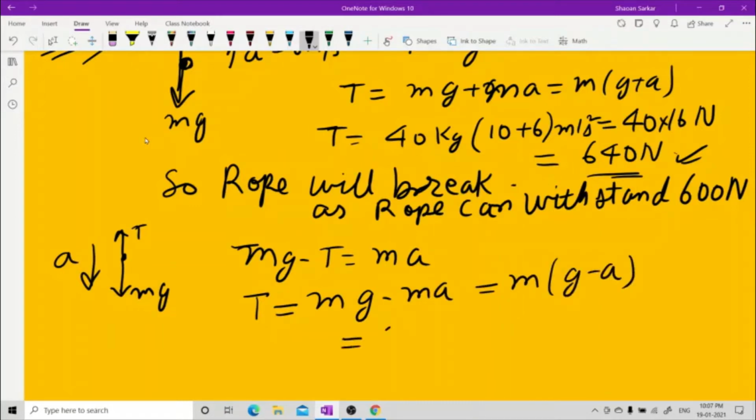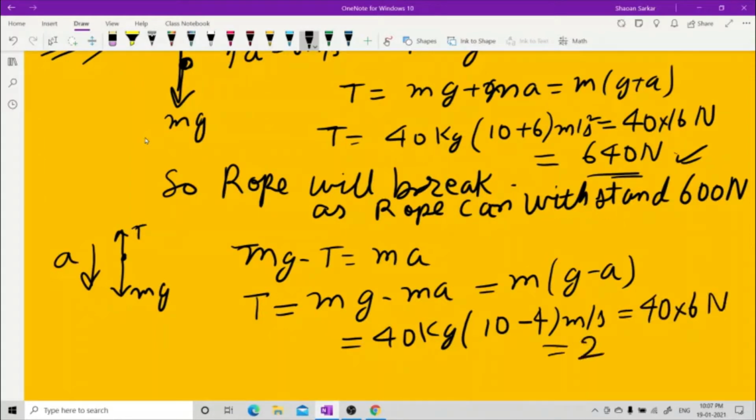Now you have m as 40 kg and g as 10 meters per second squared, and how much is a? 5 meters per second squared. So 4 meters per second squared, not 5, sorry, it's 4. So now it is nothing but 40 into 6 newtons. This is 240 newtons. The rope won't break because the rope can take 600 newtons.